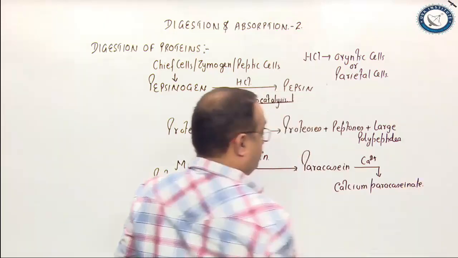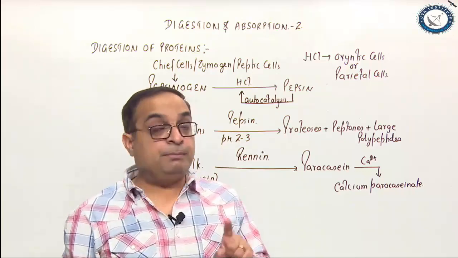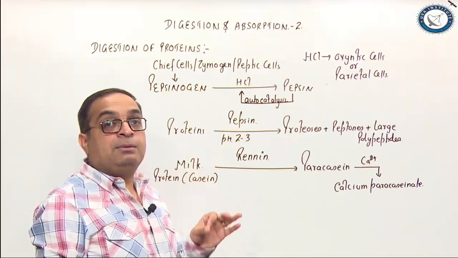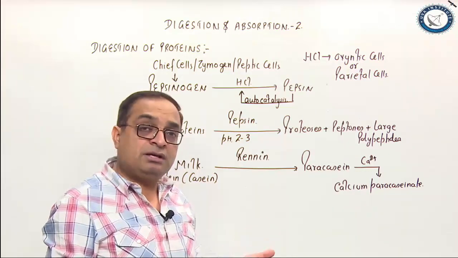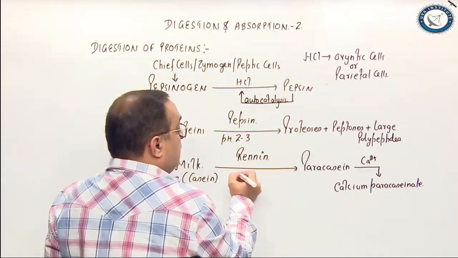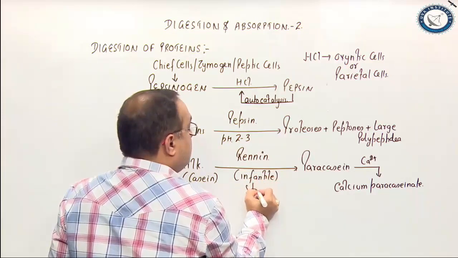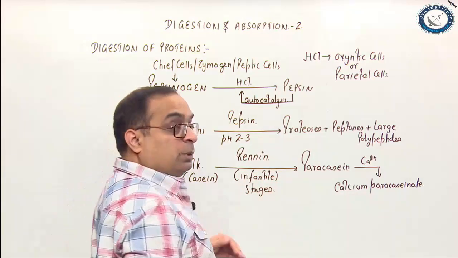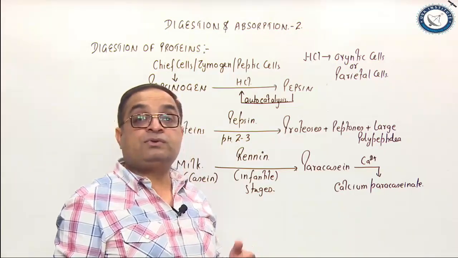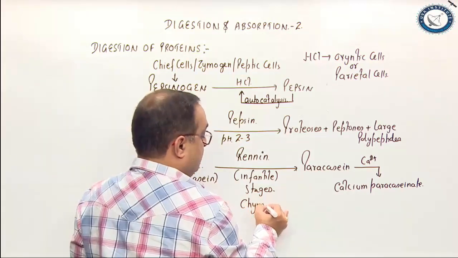I'll repeat, renin is present in the gastric juice of mammals only, because renin is related to digestion of milk proteins, and milk is produced by mammals for their young ones. So this renin is present in the gastric juice of mammals during infantile stages, because milk is a diet for infants. With advancing age, the production of renin reduces. In humans, renin is also called chymosin.